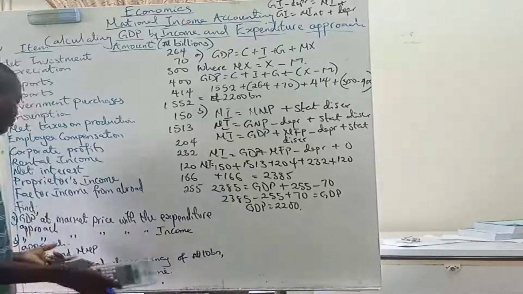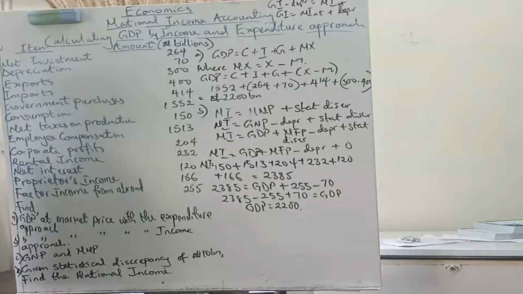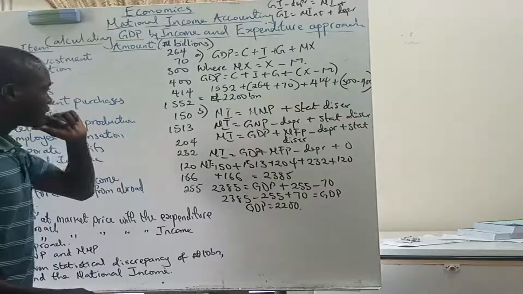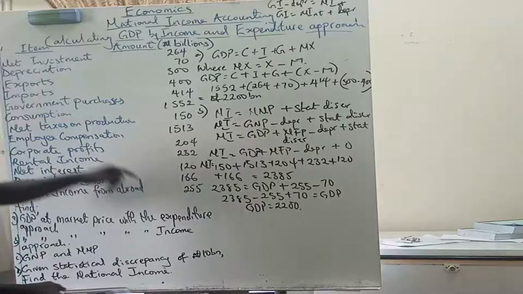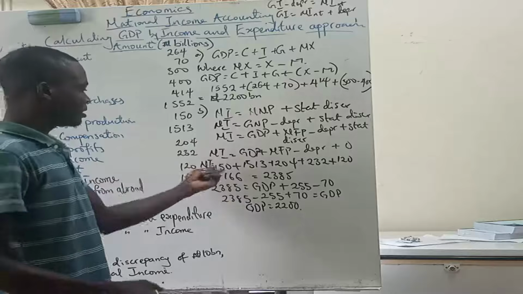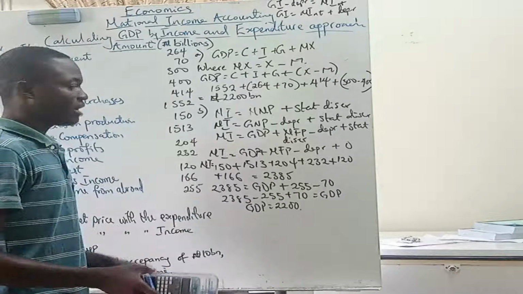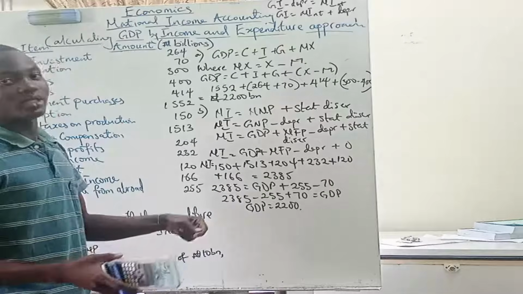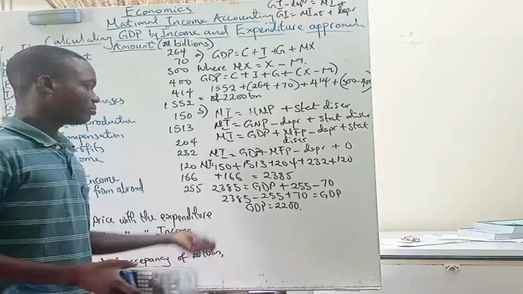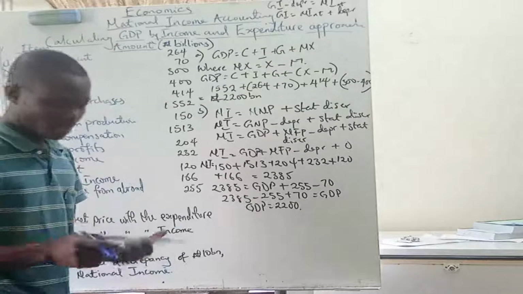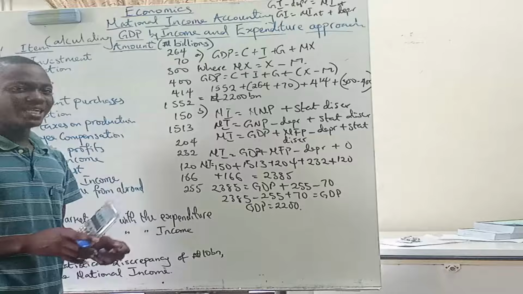So in case you have to calculate GDP at basic prices, you do the normal thing, but instead of plus 150, you'll be having a minus 150. And if the value of the subsidy is given, you add the subsidy and subtract the indirect taxes, not direct taxes, please.